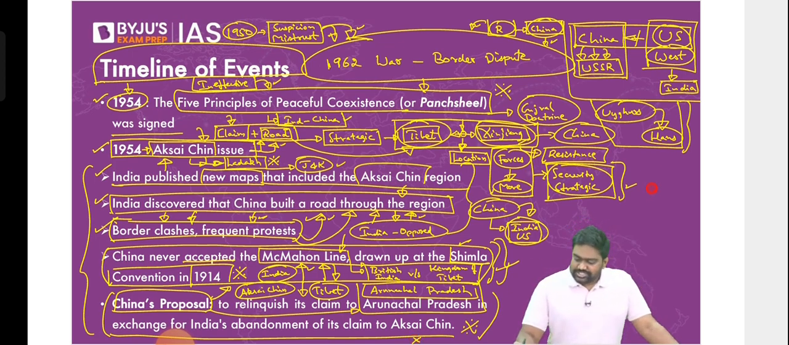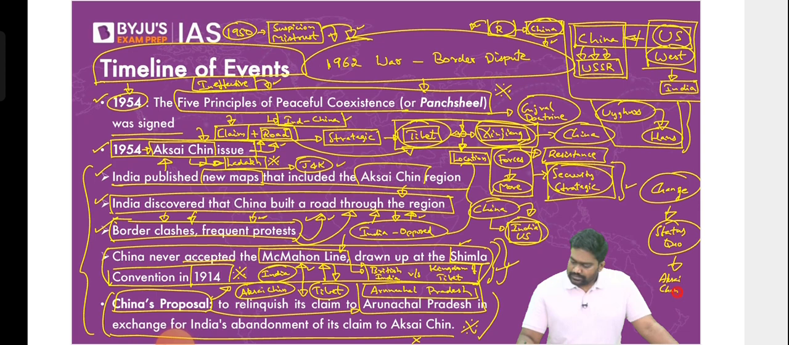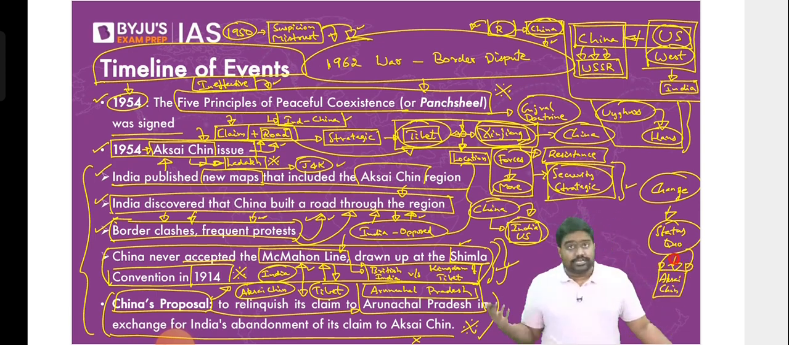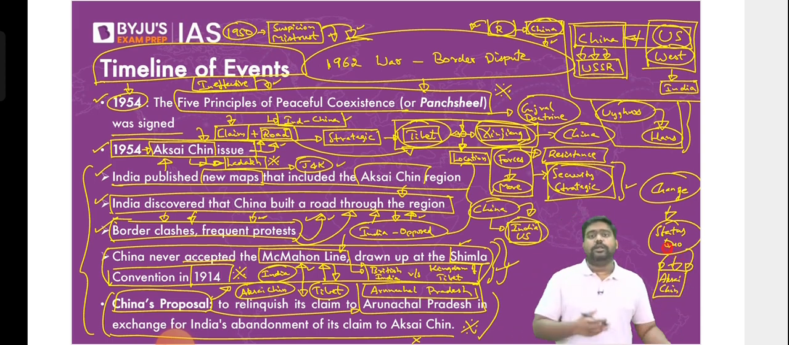What China had done, it had changed the status quo. This is a classic Chinese tactic. It changed the status quo by building the road in Aksai Chin, by claiming Aksai Chin, and by changing the perception as if Aksai Chin never belonged to India. By showing that Aksai Chin belongs to China, it was willing to give up Arunachal in exchange for Aksai Chin. It was creating that kind of perception. But the reality is both the territories were very much a part of India.